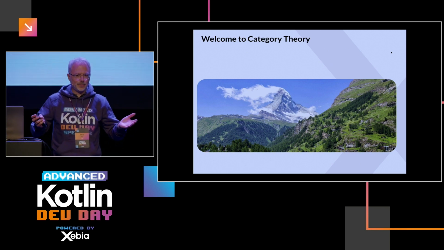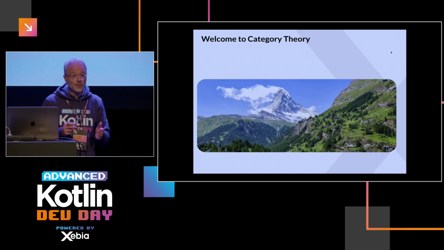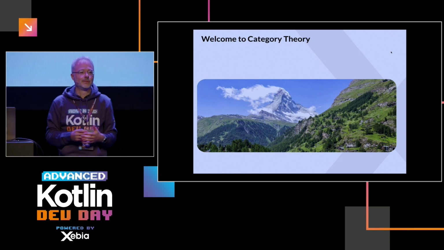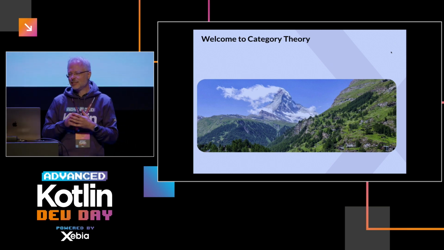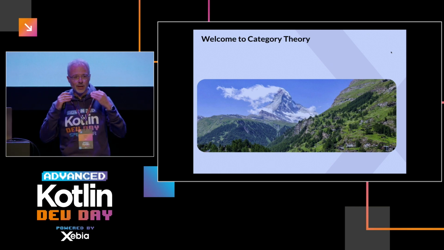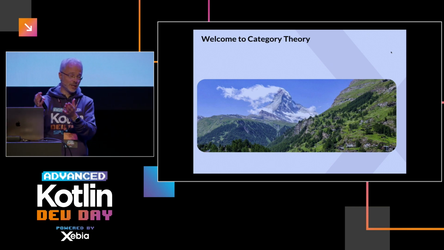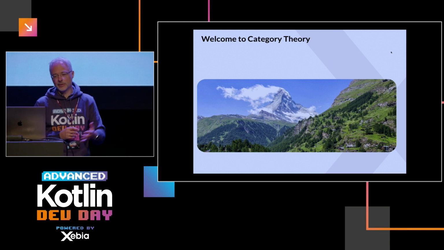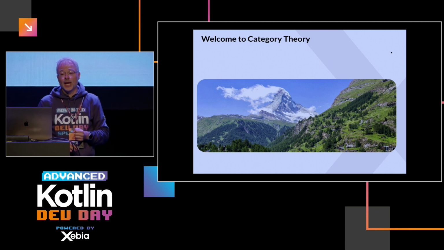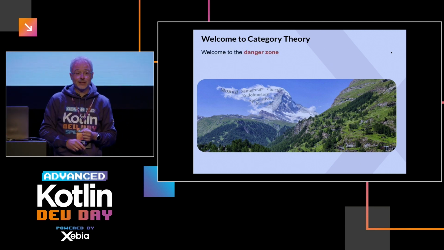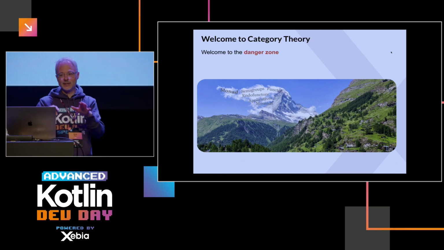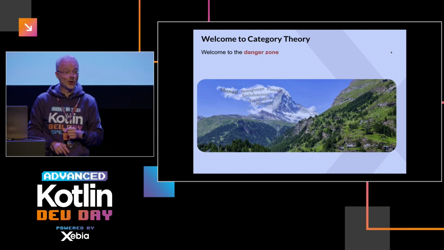So what is category theory? Category theory is the theory of mathematical structures and their relations. Actually, a one-liner. It's not really related to software. It's when we dig deeper with the principles we've shown before that we actually end up in this theory. And this is also, as said, a danger zone. And as you can also see, in this danger zone we see these weird words, but the monad is definitely one of them.